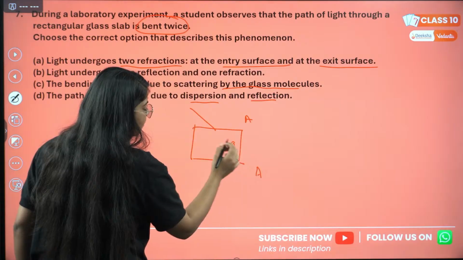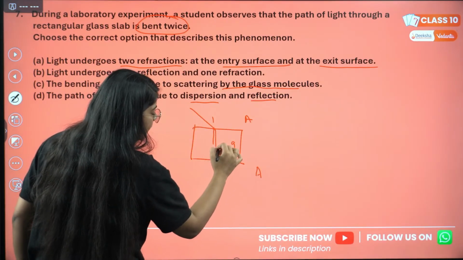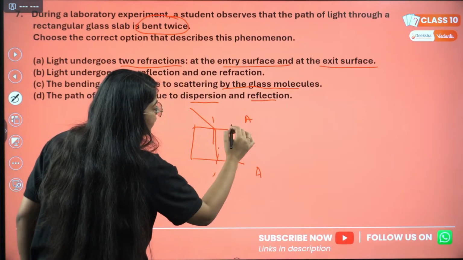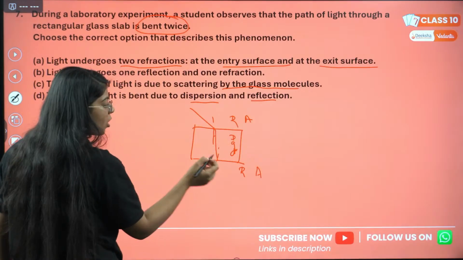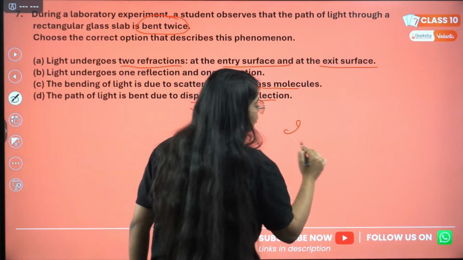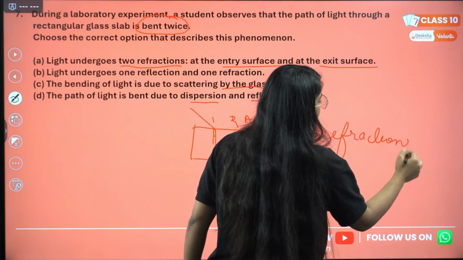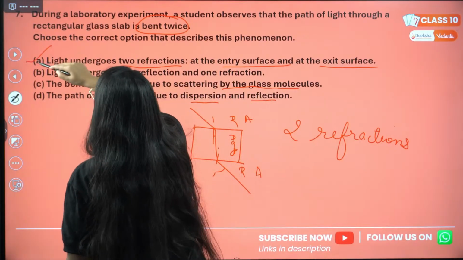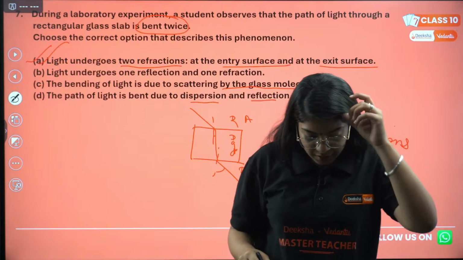It is glass, so it will refract. It will bend towards the normal, and then while coming out, going from denser to rarer, it will bend away from the normal. So we are seeing two refractions, one at the entry and one at the exit. So option A is correct. Everyone who said option A is correct.